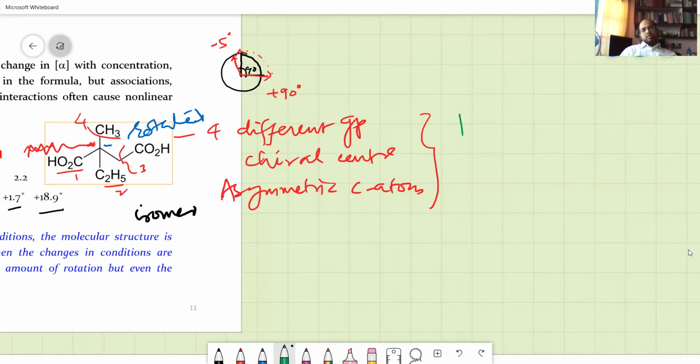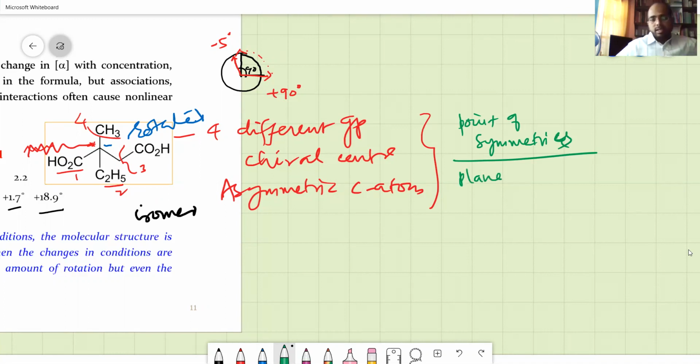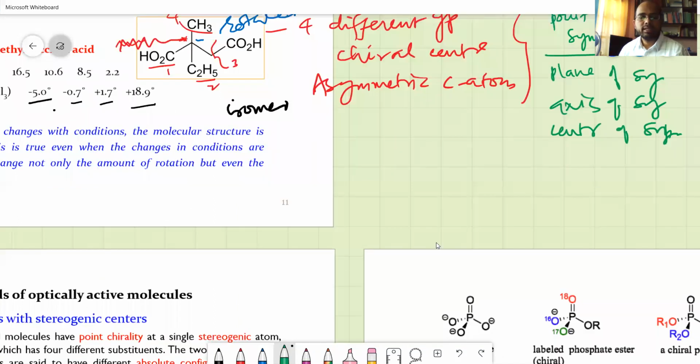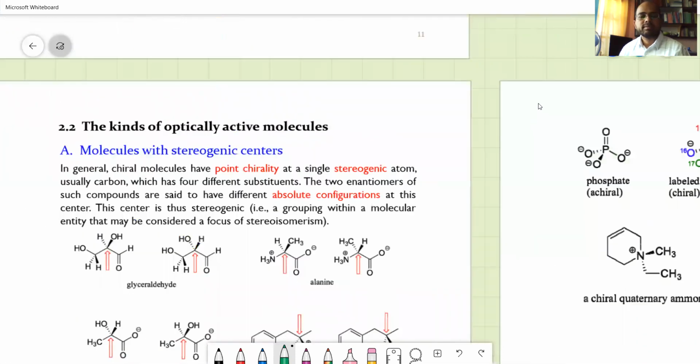The other things which you need to tell about them are the points of symmetry. That is symmetries: if there is a plane of symmetry, any plane which divides the molecule equally, then it will be optically inactive. Plane of symmetry, axis of symmetry, and center of symmetry. These are other examples that you have to look elsewhere, or we have already explained. Now this is about the plane of symmetry and the axis of symmetry of optically active molecules.